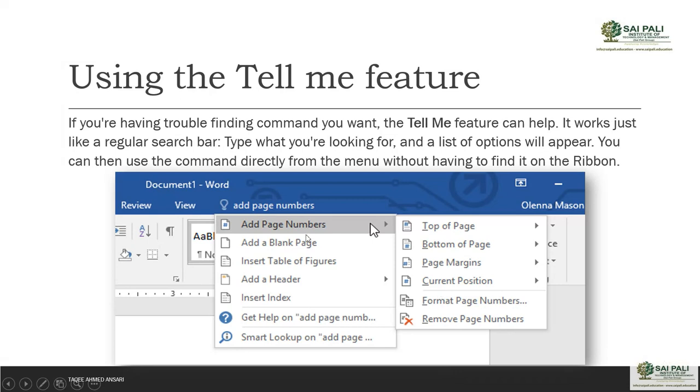For example, what I'm doing here is searching for "add page number." I wanted to add a page number to the document, so I find where I can get this command. I say, let me find it here. I say, tell me feature. I go there and search "add page number." It opens the related options like this, and then you can go and select what you want.